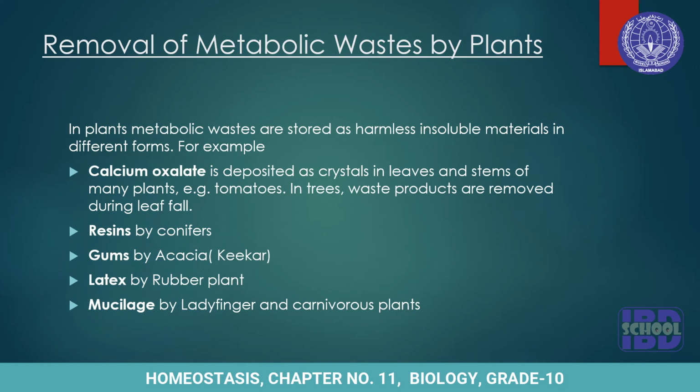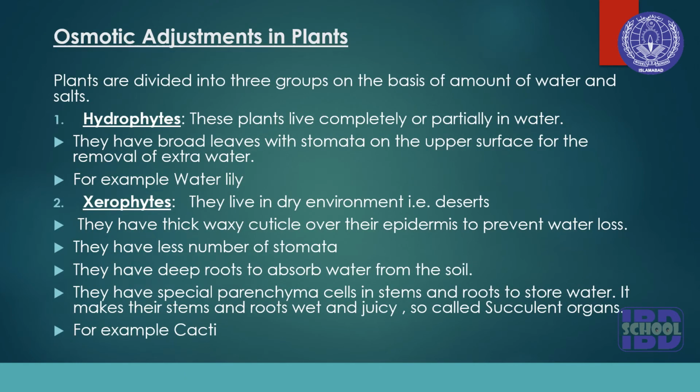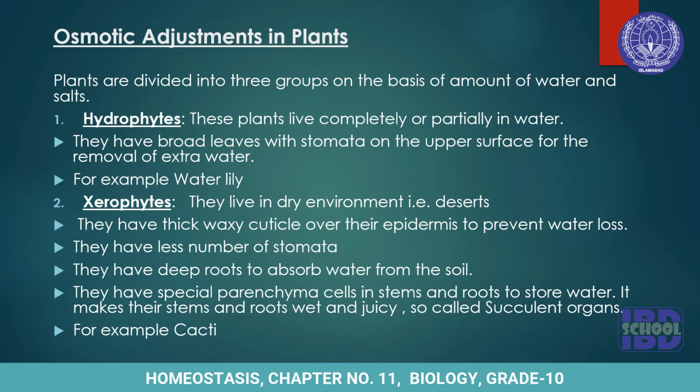Mucilage is produced by ladyfinger and carnivorous plants. Carnivorous plants are the plants which depend upon insects for their better growth. Let's see the osmotic adjustments in plants now. Plants are divided into three groups on the basis of amount of water and salts. We have three groups. First is hydrophytes, second xerophytes, and third is halophytes.